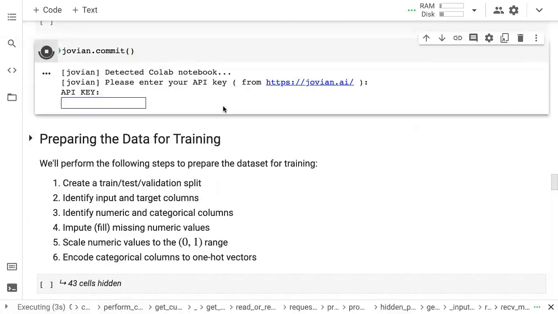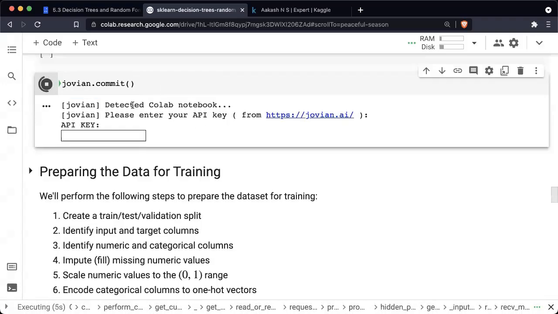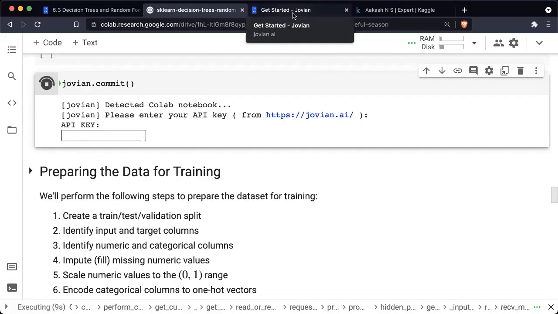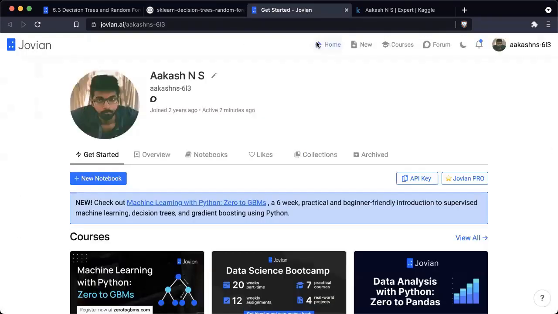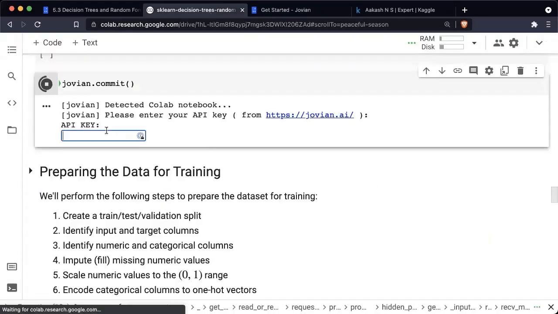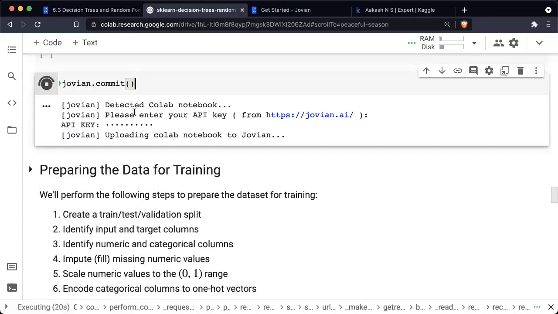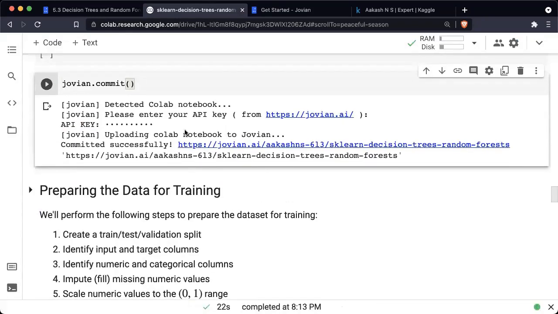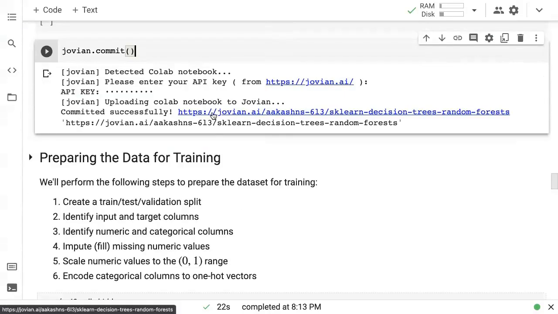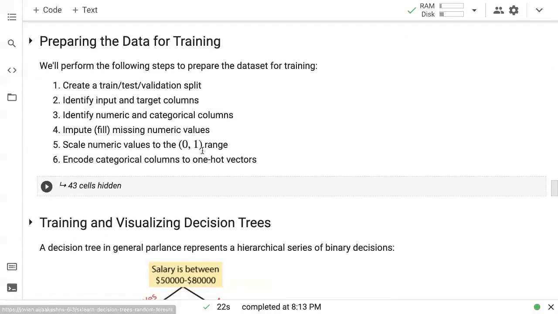And I'm just going to save my notebook as well. So I'm running jovian.commit here. And I am asked to enter my API key, which I can find from my Jovian profile by going to jovian.ai. Just click on this, that will copy the API key, and I can paste it here. And this will save a snapshot of the notebook to my profile so that I can come back and continue where I've left off in my next session. The Colab notebook, of course, will shut down after some time.